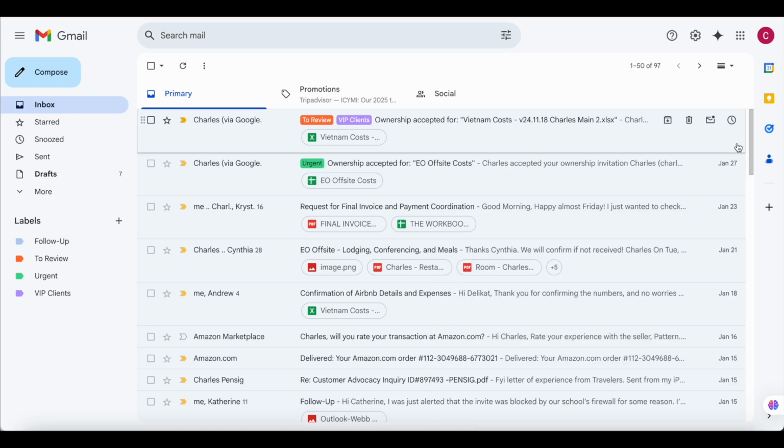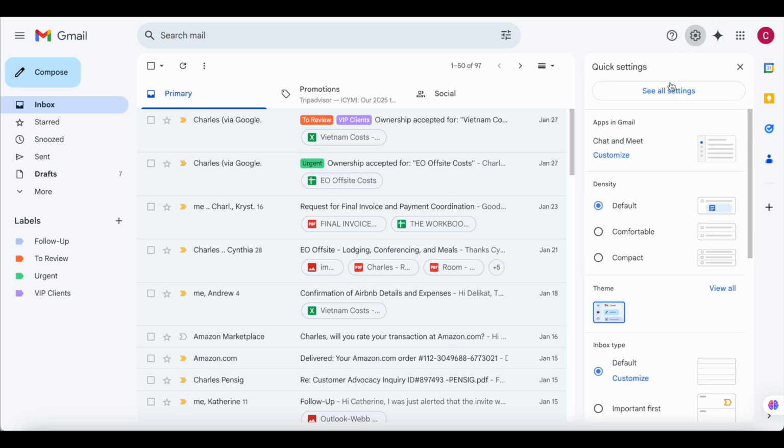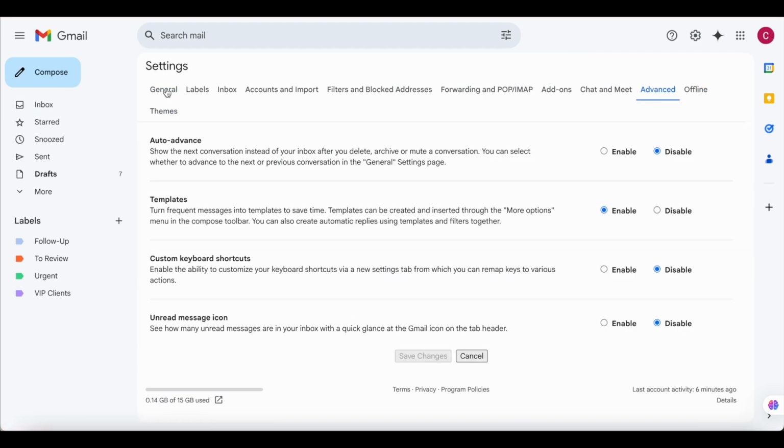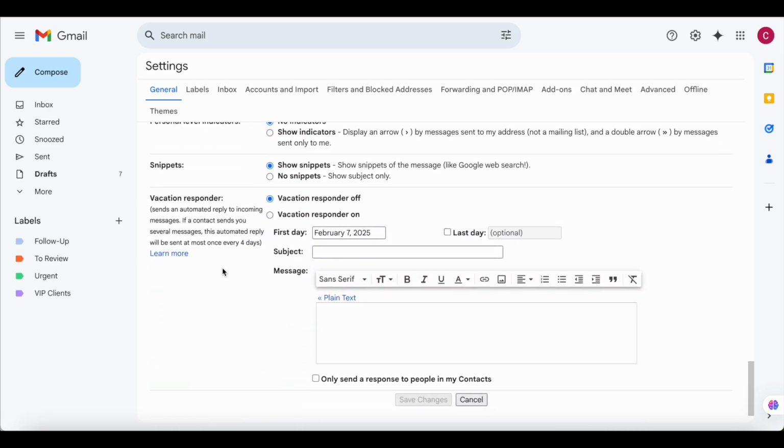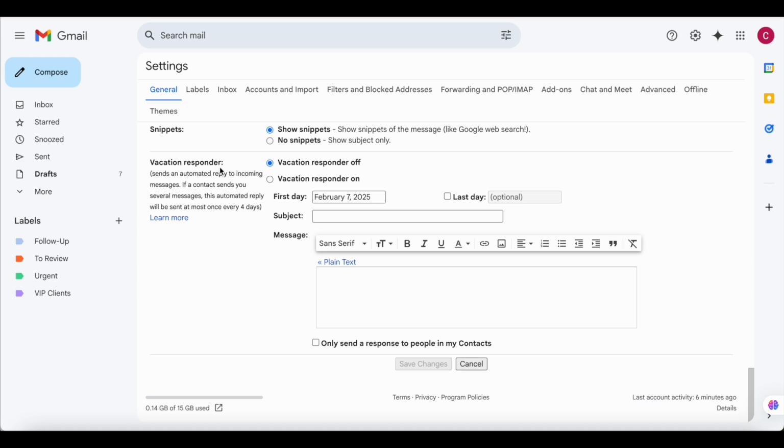Something else is also, whenever your client is out of office, you need to have a message that sends a response to anyone who sends in an email telling them that he or she is out of office at that time. So you come to your settings again, see all settings, and then in general we go all the way down. You will see vacation responder. So here you can turn it on and off.